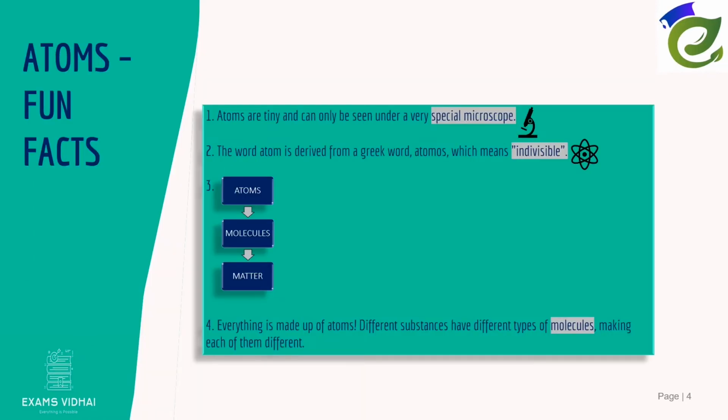Let us begin the lesson with some fun facts. Atoms are tiny and can only be seen under a very special microscope. The word atom is derived from a Greek word atomos, which means indivisible. Everything is made up of matter, matter is made up of molecules, and molecules are made up of atoms. Different substances have different types of molecules, making each of them different.